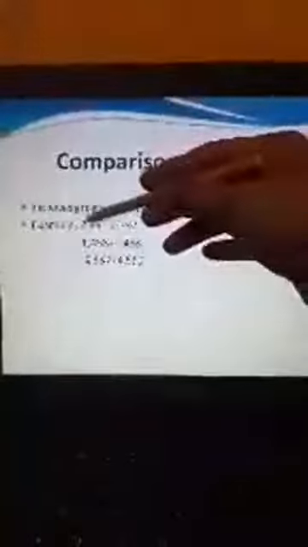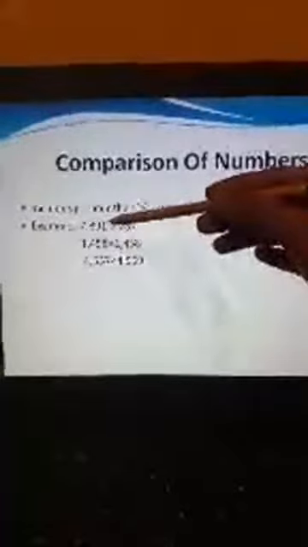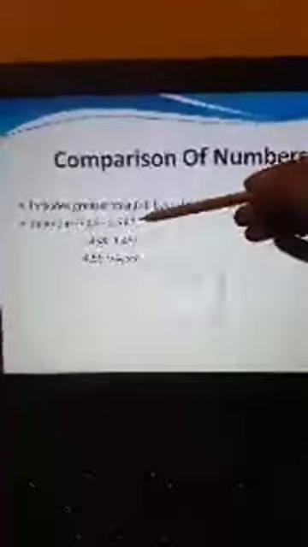This number is in thousands, and the other number given is 787, ones, tens, 100, so this number is in hundreds. So of course you can see that this number is in thousands and this number is in hundreds. So which number will be greater? 7,891 is greater than 787. The dragon will open the mouth in front of 7,891.